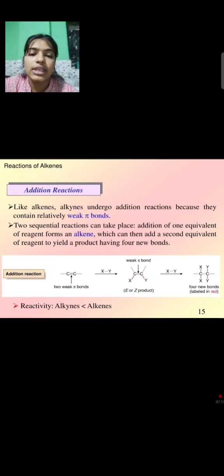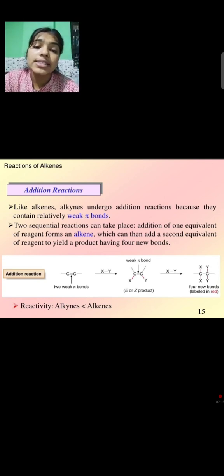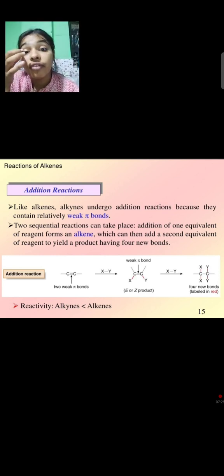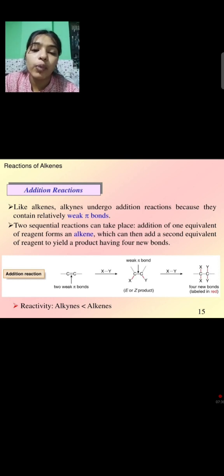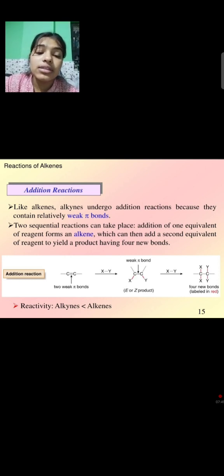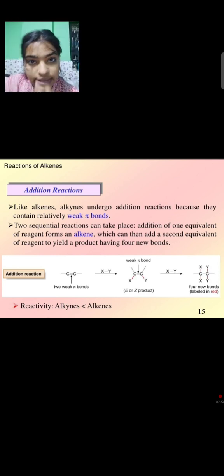Now we will see addition reactions. Like alkenes, alkynes undergo addition reactions because they contain relatively weak pi bonds. Two sequential reactions can take place: addition of one equivalent of reagent to form an alkene, which can then add a second equivalent of reagent to yield a product having 4 new bonds. Now we will see the reactivity. We can observe that alkenes are more reactive than alkynes.